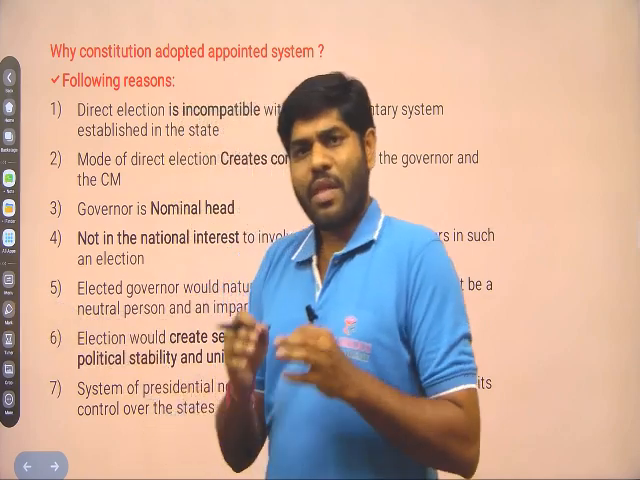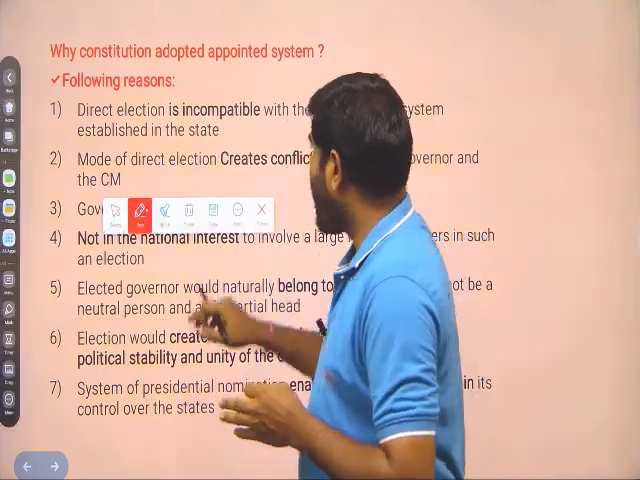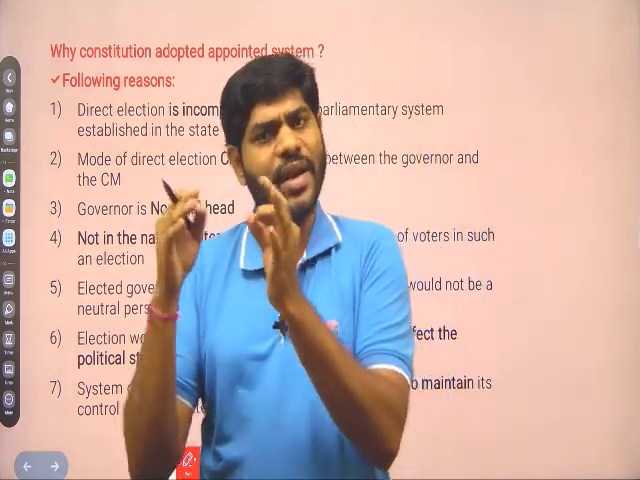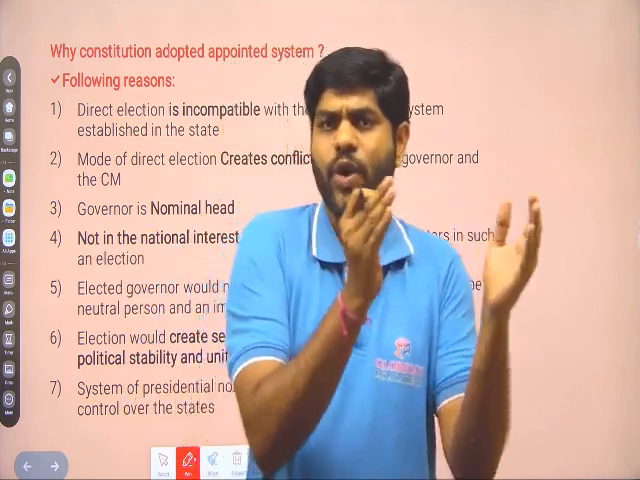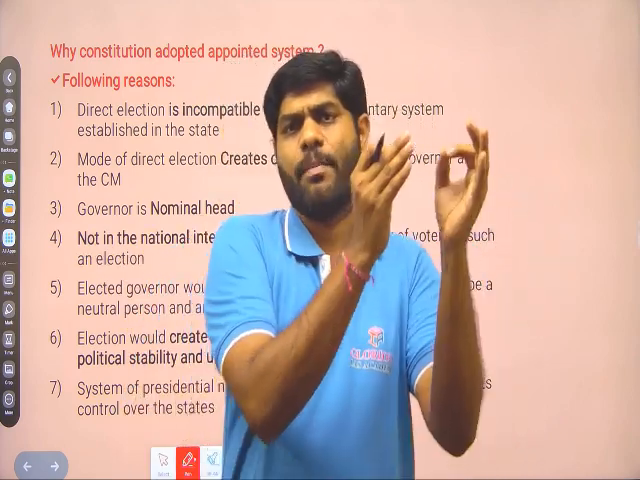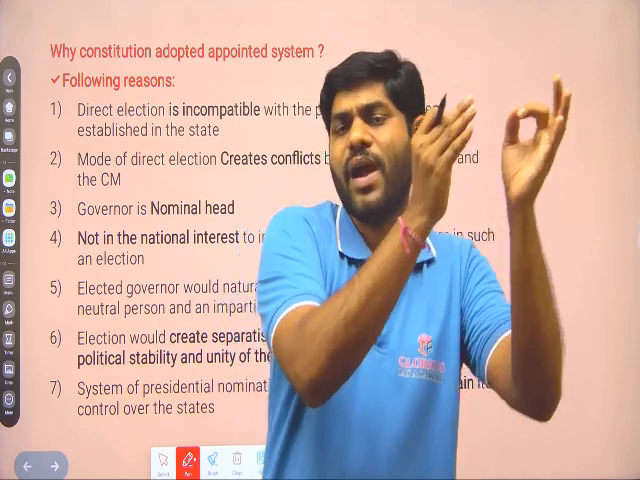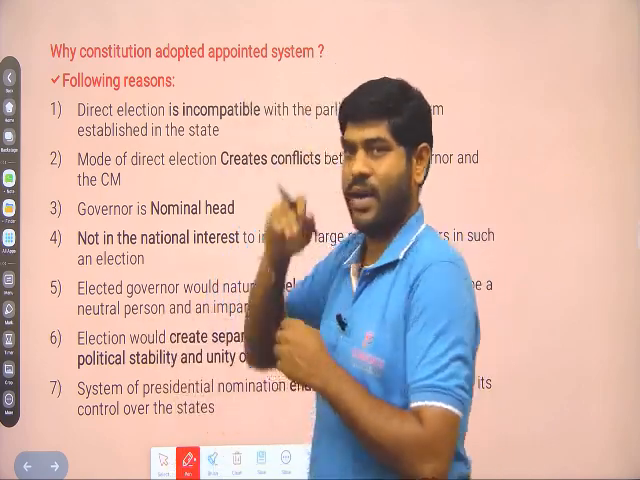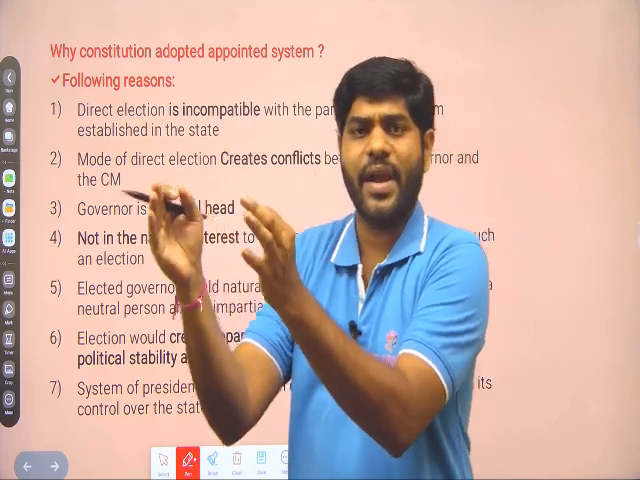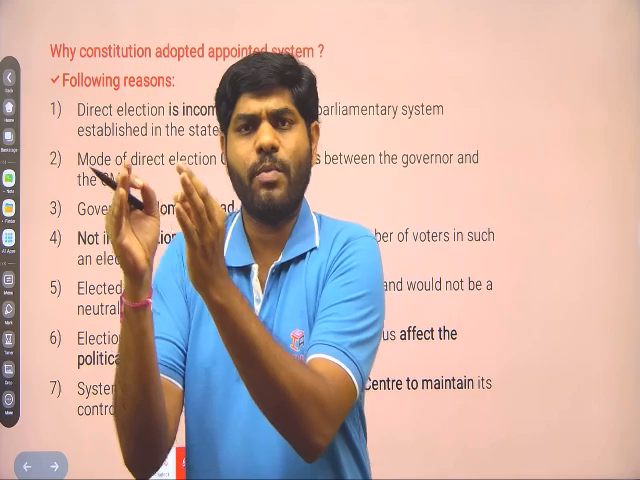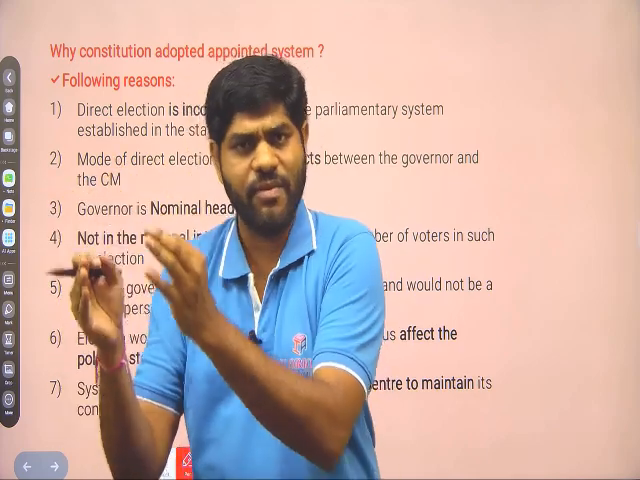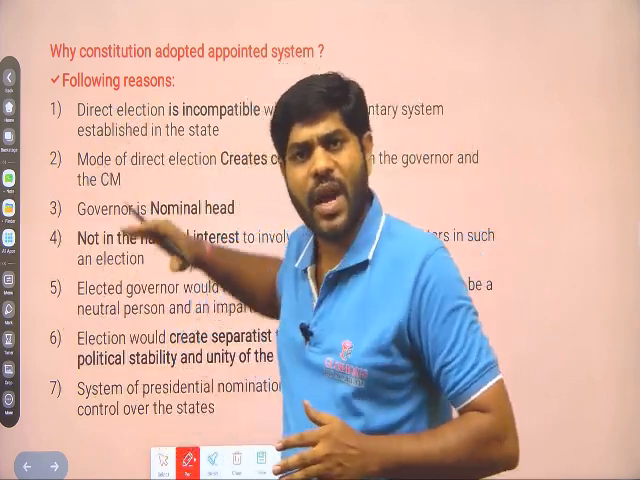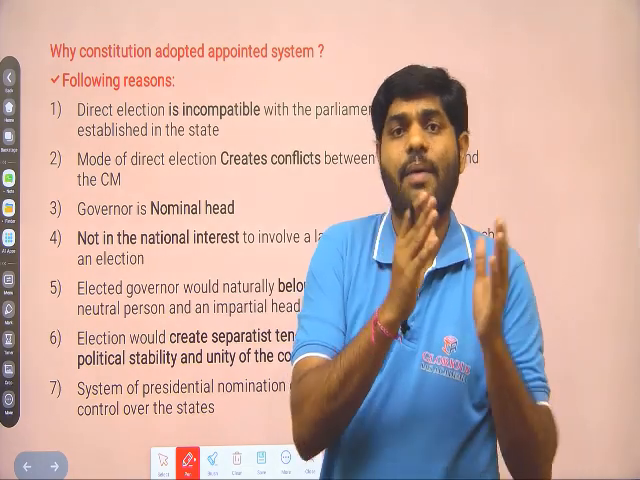Next one, why did the Constitution adopt the appointment system? The Constitution does not provide direct elections or indirect elections. If you take the case of the USA, in the USA the governor would be elected directly by the people, not by an electoral college like the president. But in India, he is just appointed. If you take the case of the Canadian model, the governor would be appointed by the governor general. In the same way, the governor general in Canada is equal to the president in India. So we are adopting here the Canadian model rather than the American model.